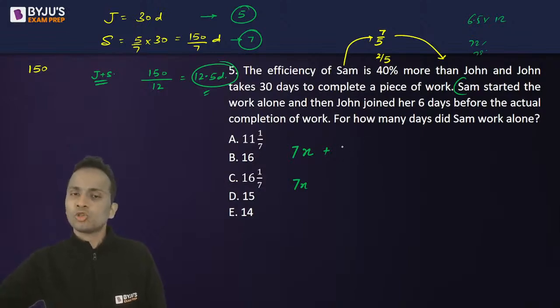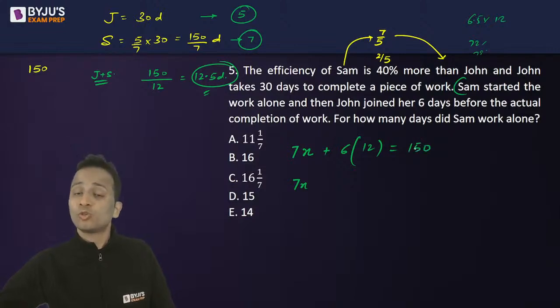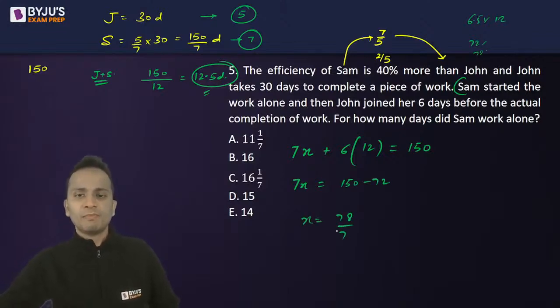Okay, so 6 days. They will work together for 6 days because they joined 6 days earlier, and in these 6 days they will finish 6 into 12, 72 units of work. So total work will be 150. So what will 7x be? 150 minus 72. So x will be equal to 78 upon 7.